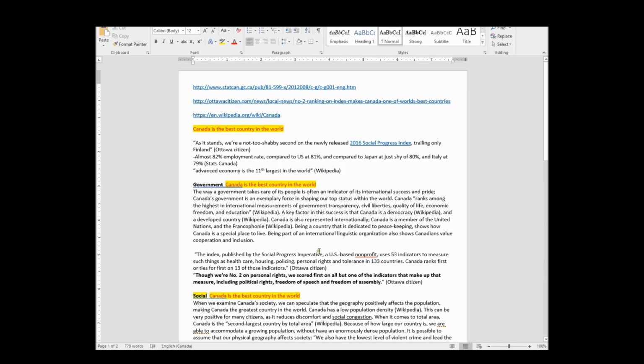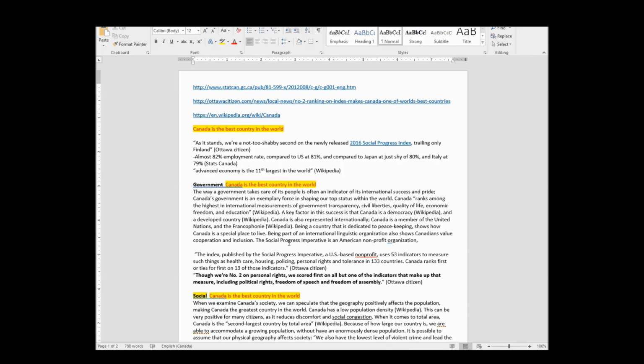So what can I say? I'm going to reword this. So the Social Progress Imperative is a non-profit organization based in the US, so I'm just going to say an American non-profit organization.